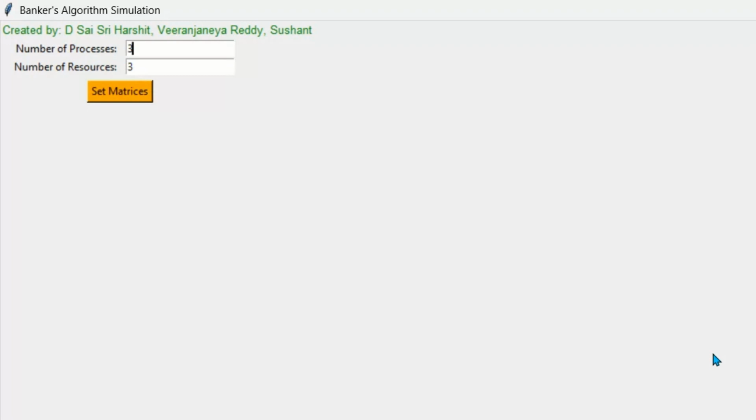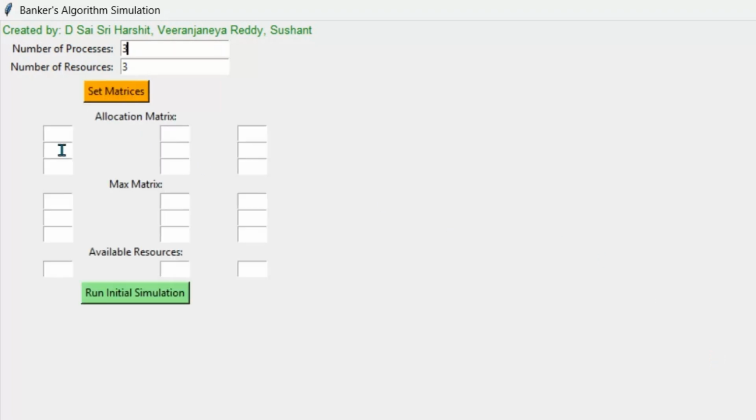We have also added the number of resources as 3, which is the same as the default in the code. We can have a different number also. So by executing it to set the matrix, we can add some inputs in it.